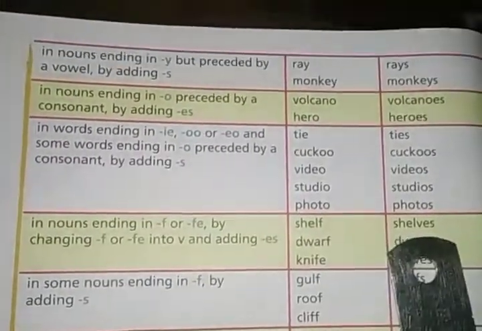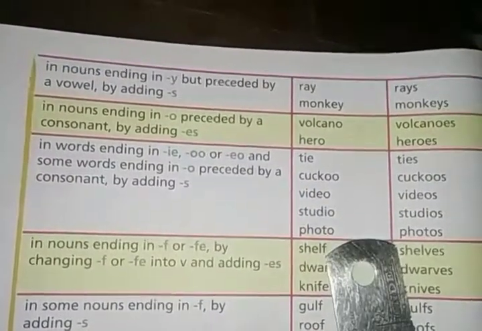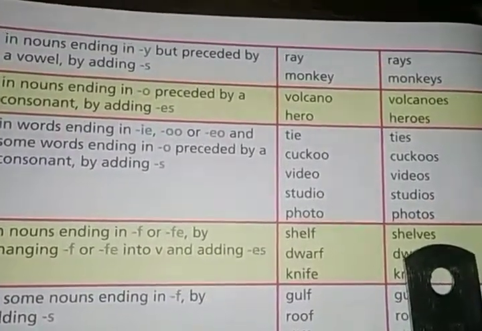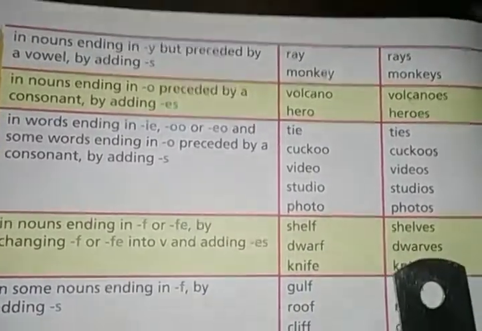Look at the word shelves. Shelf, you'll have to replace the f with v. I wrote v in place of f and added es. Then it will become shelves. It will become the plural form of the word shelf. Okay. Dwarf becomes dwarves, plural form.